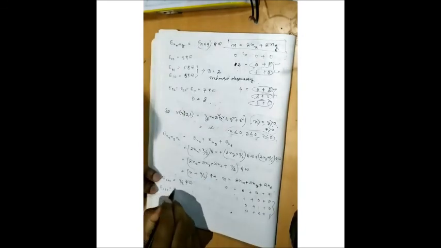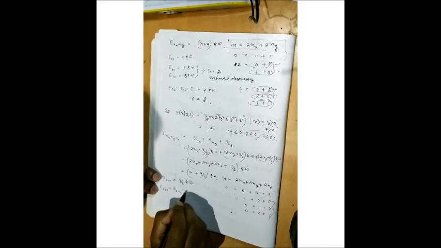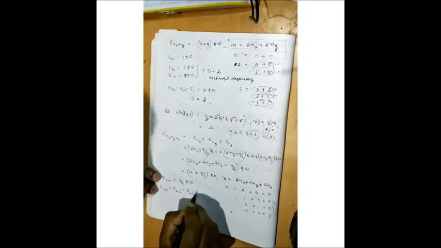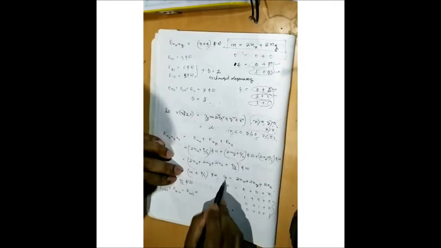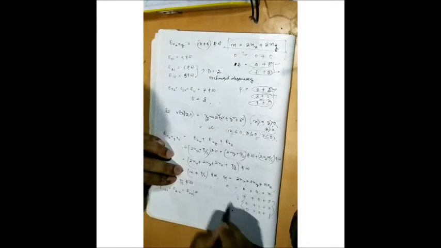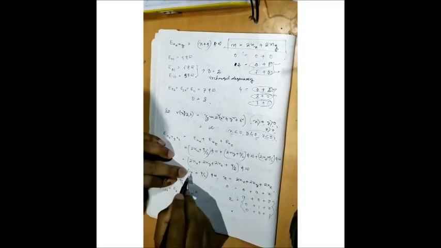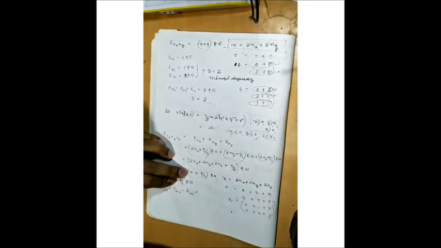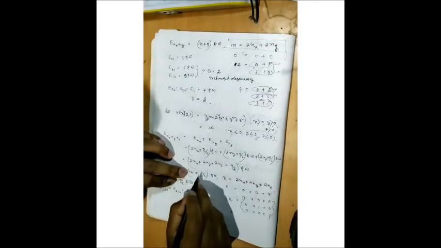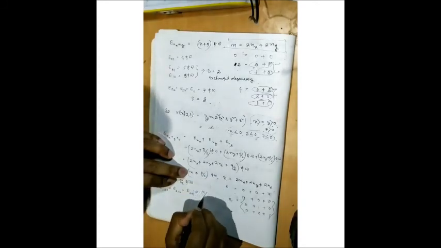For the first excited state, E100 is equal to E010 and equal to E001. If I put this, what will be the value of n for this combination? It will be 2. That means 2 plus 9/2, which is equal to how much? 13/2 ħω.